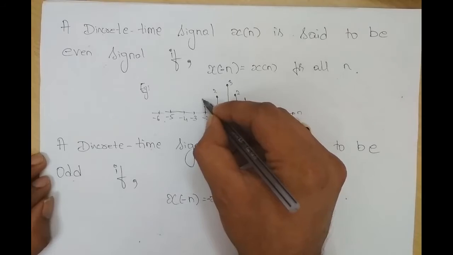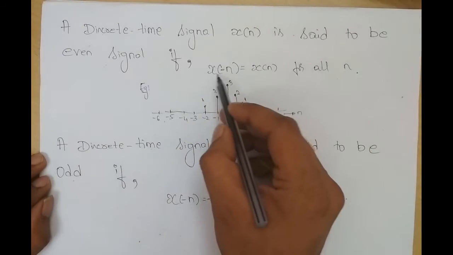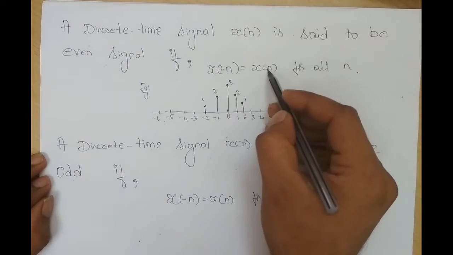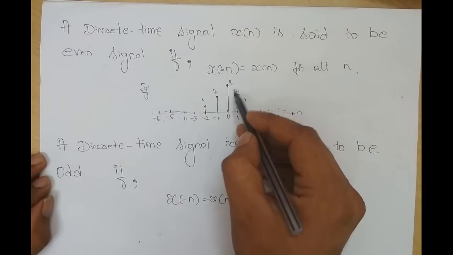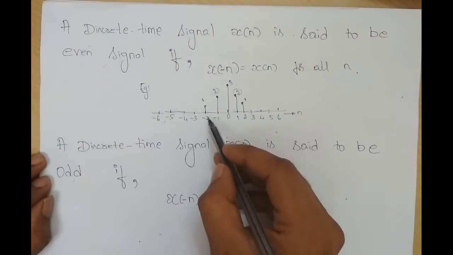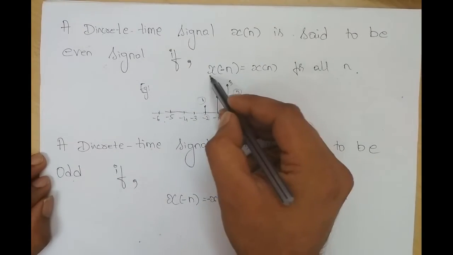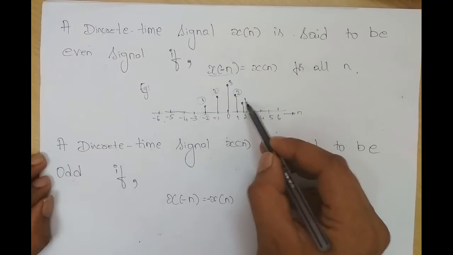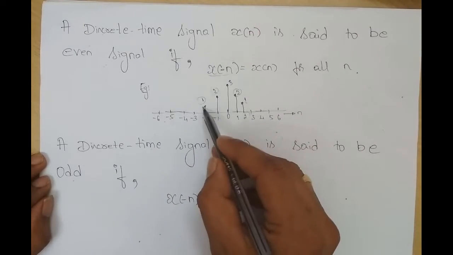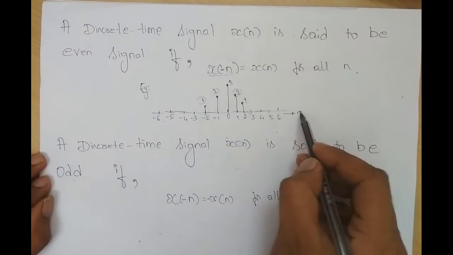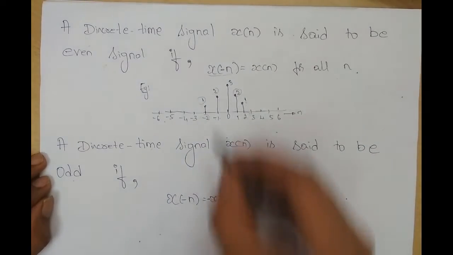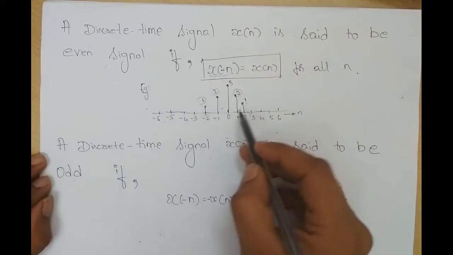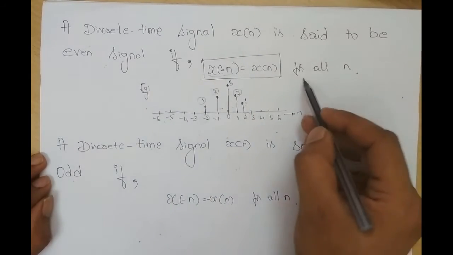This is 2, 1. At n equal to minus 1, what is the amplitude? 2. It should be equal to the amplitude at n equal to plus 1, which is 2. At n equal to minus 2, x of minus 2 is 1, which should be the same as at n equal to 2. So the amplitudes in the negative side of n and the positive side of n should be the same, for all n. That's what the condition says.